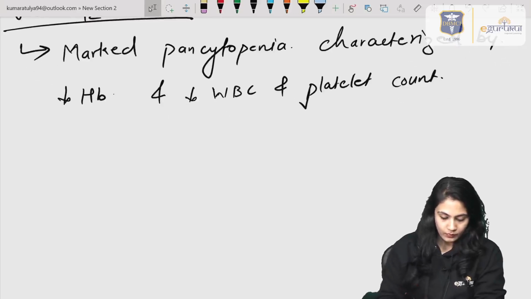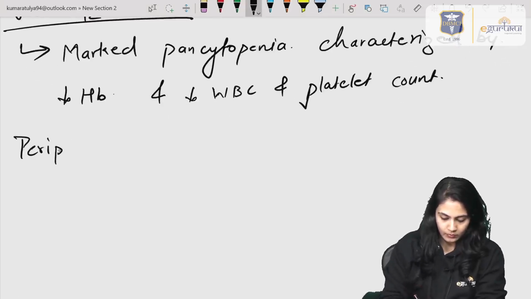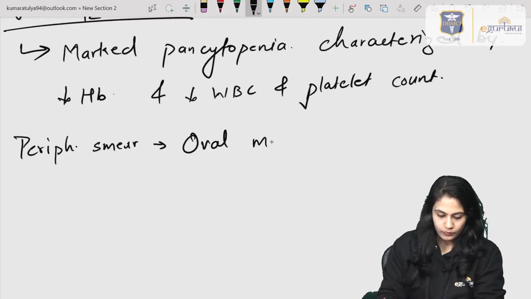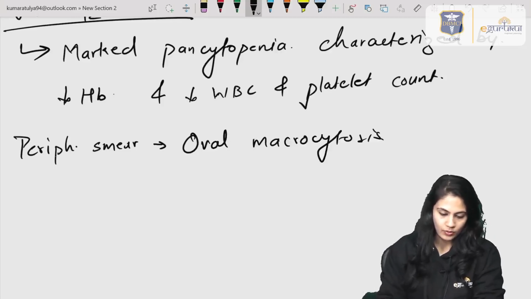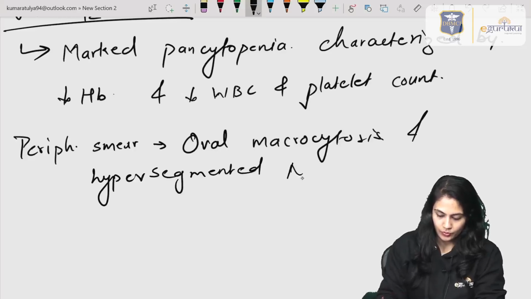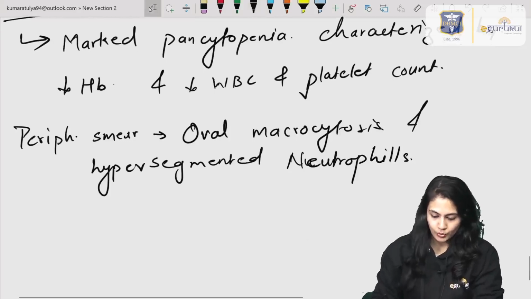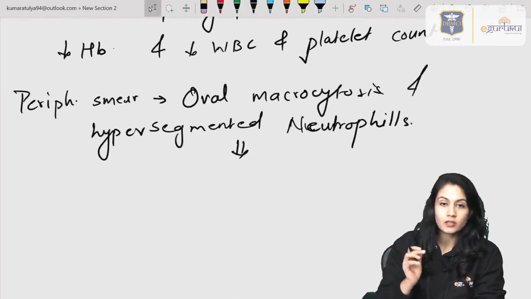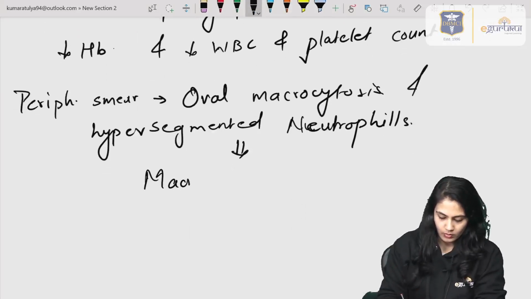Now on the peripheral smear, what we get is oval macrocytosis and hypersegmented neutrophils, and that is the typical presentation with the macrocytic anemia.